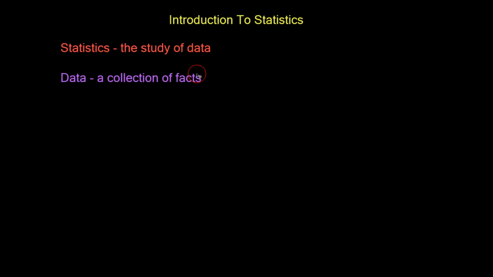Hello, mathematicians. This video is going to be a brief introduction to statistics. So before we get too far, let's just give a quick definition of what statistics is. Statistics, in a brief definition, is just the study of data. And data is a collection of facts. Sometimes these facts come in forms of numbers, words, or descriptions, but there are two main types of data.